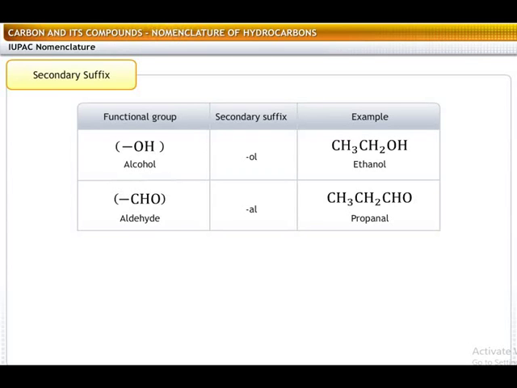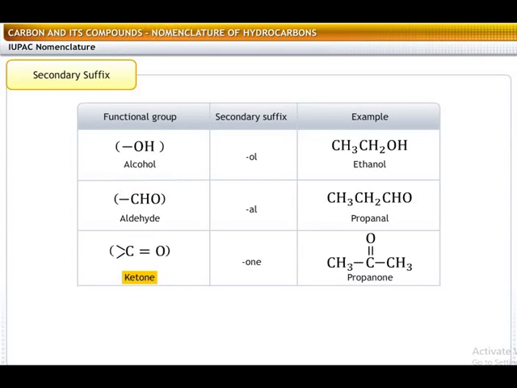Similarly, let's try to compute the IUPAC name of a ketone. In a given ketone molecule, there are three carbon atoms. Hence, the root word should be prop, and as it is saturated, the primary suffix should be "ane." However, there is a functional group C double bond O, so you must remove the "e" from the alkane and add the secondary suffix "one." Hence, the IUPAC name of the molecule is propanone.